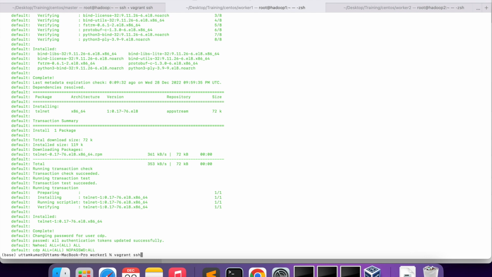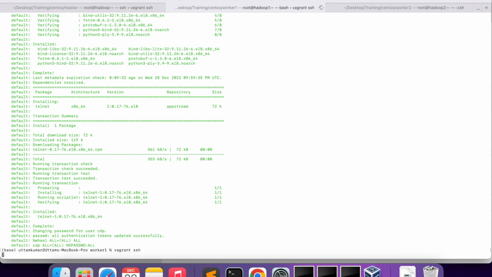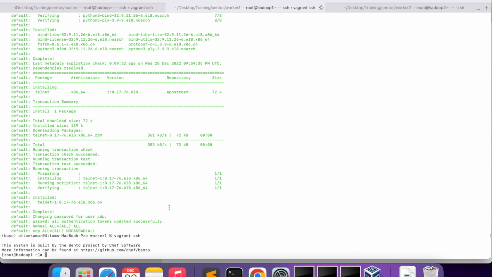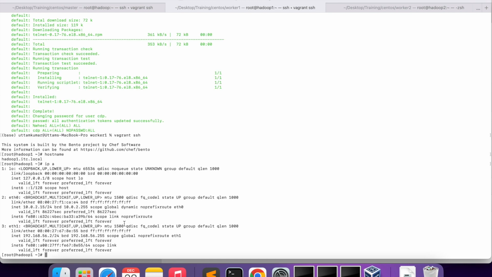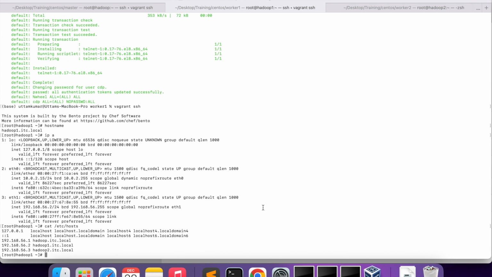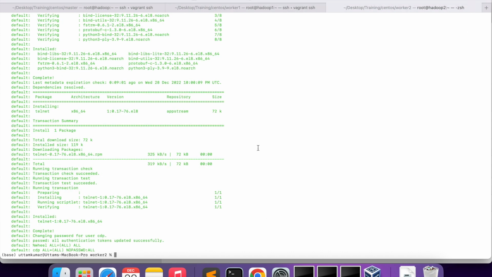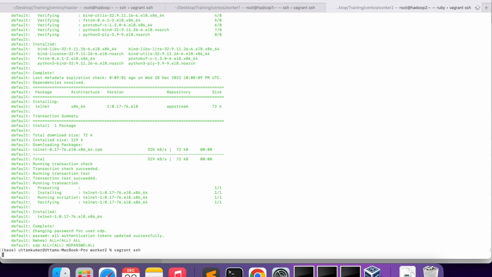Just type vagrant ssh. Okay, here also the host name, the IP, it's 2, and the host file. Here also it's set. We are good to go. Here also let's see.